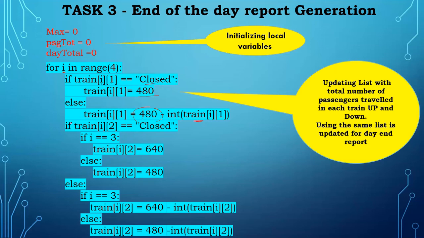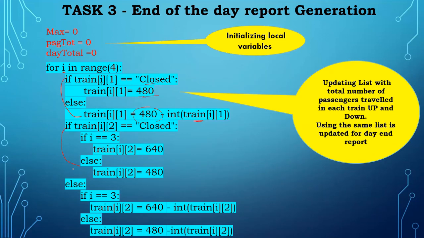Like that I am checking for each train. This is for a departure train, and I am checking each one; it will check for 4 trains. This if statement is used only for the last train, because the other trains have only 480 seats, so all 3 trains are handled by this statement.